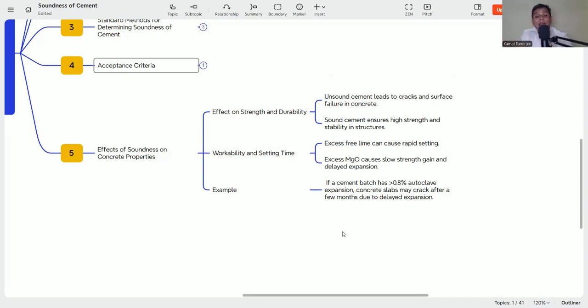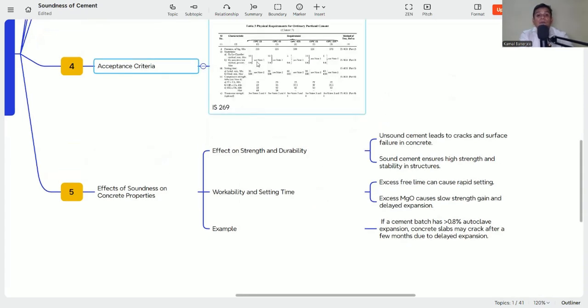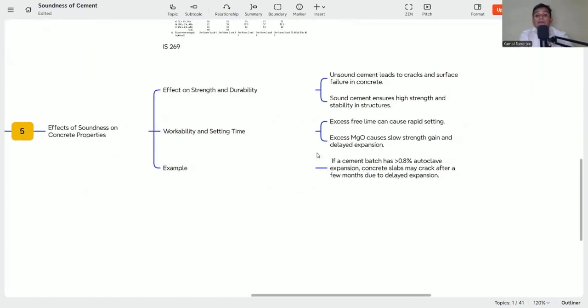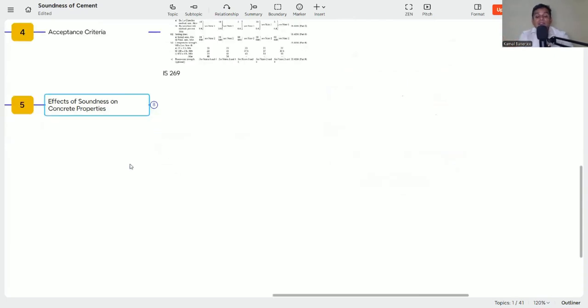Let us take an example. If a cement batch has greater than 0.8% autoclave expansion, as already discussed, here 0.8% is the maximum. If it is greater than 0.8, then concrete slabs may crack after a few months due to delayed expansion. So we get the strength initially, but after some time it will expand, there will be a delayed expansion and there will be cracks. And if there is a crack, our concrete will have a problem. So these are all about the soundness of the cement.